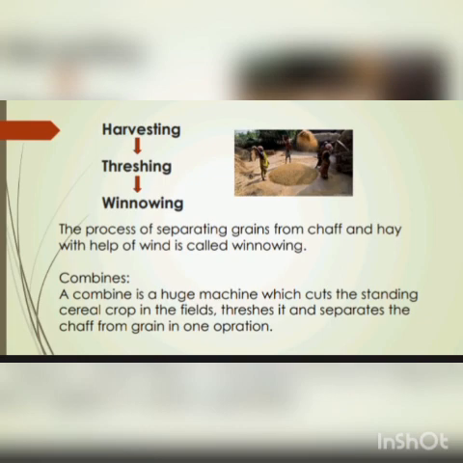Finally, these days combines are being used in large farms for harvesting related operations. What is a combine? It is a machine. A combine is a huge machine which cuts the standing cereal crop like wheat in the fields, threshes it and separates the chaff from the grains in one operation.